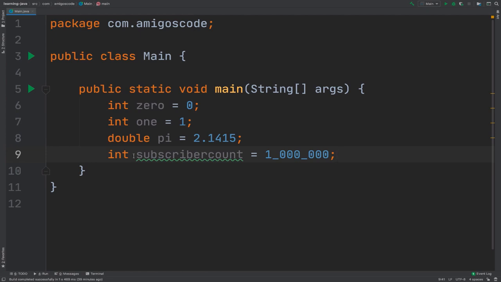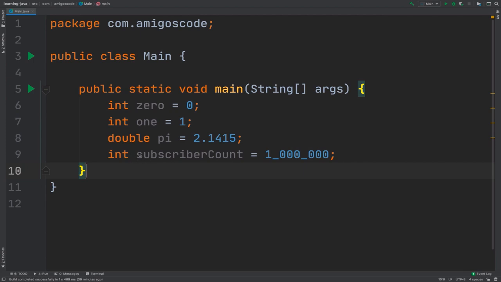Now you see that this variable is very difficult for us to read. What we should really be doing when we have two words for a variable name is use camel case style. So count will become uppercase, just like that. You can see that now this is much easier to read.